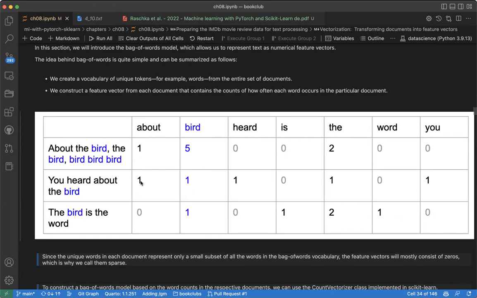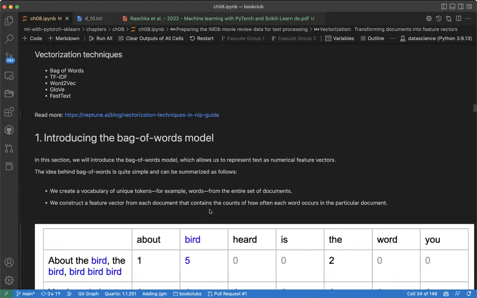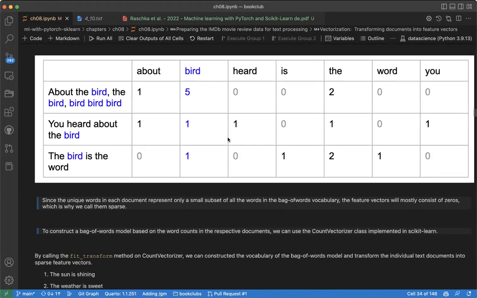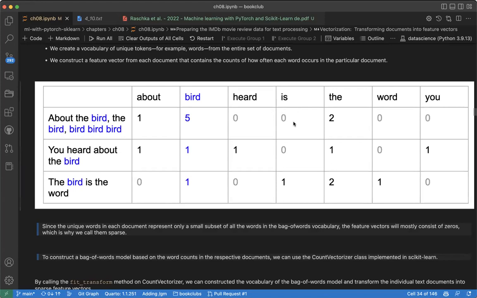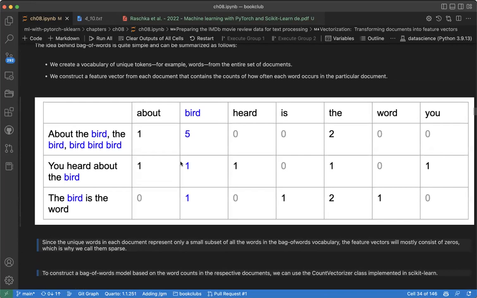You can see this one, I just explained something like this here. Since the unique words in each document represent only a small subset of the other words in the bag of words vector, the feature vector will be what we call sparse. You can see this is sparse, meaning that it contains a lot of zeros. Can we see that it contains a lot of zeros? This is one of the disadvantages of bag of words: it creates a sparse matrix, and a sparse matrix does not contain much useful information.